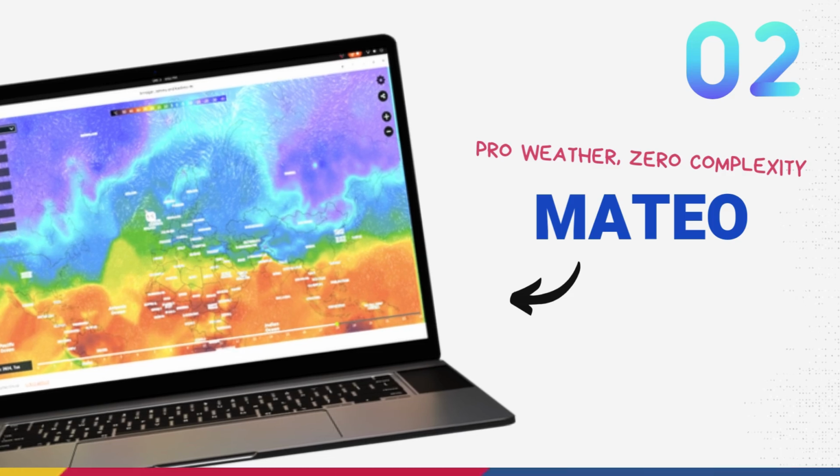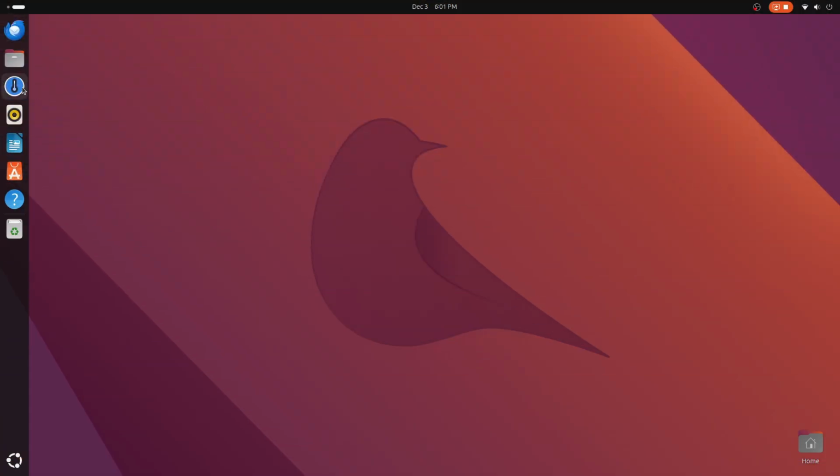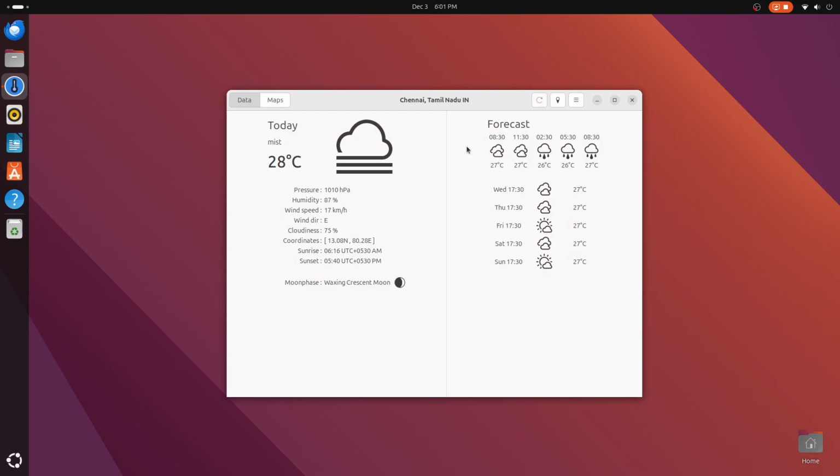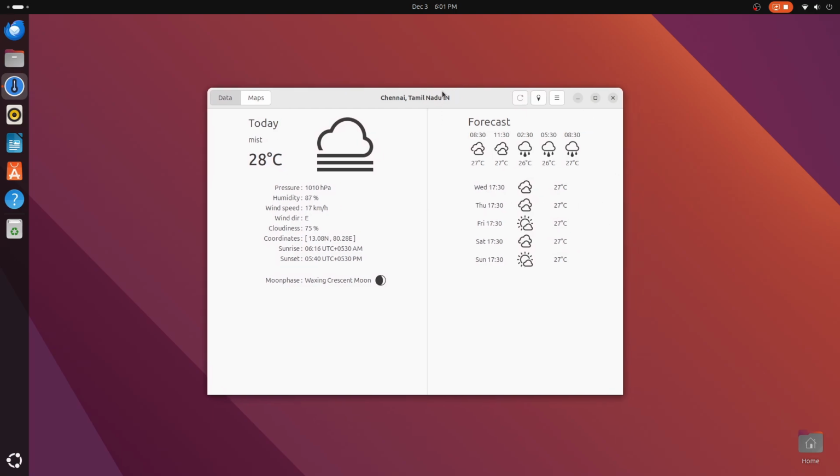This one's for the meteorologists out there. For people who forecast weather on TV with all those fancy maps behind them. Mateo is a fairly simple weather app, at first look that is. You install it either using Flatpak or Snap. Just search for your location and it shows you the numbers. Temperature, humidity, pressure, sunset and sunrise times, it's all there.